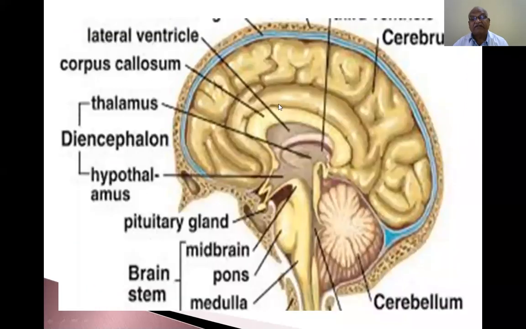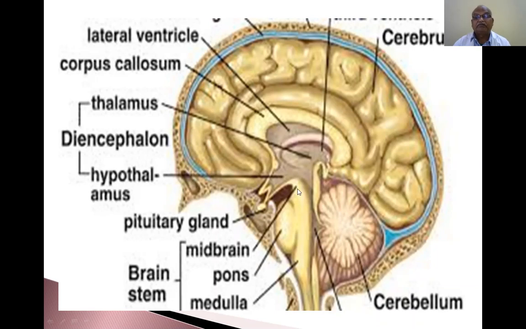Now the ventral surface. So this is the dorsal surface. The cerebellum is present behind the midbrain. This is the ventral surface. Now we are studying the ventral surface and the dorsal surface of the midbrain. This is the dorsal surface of the midbrain. This is the ventral surface of the midbrain.